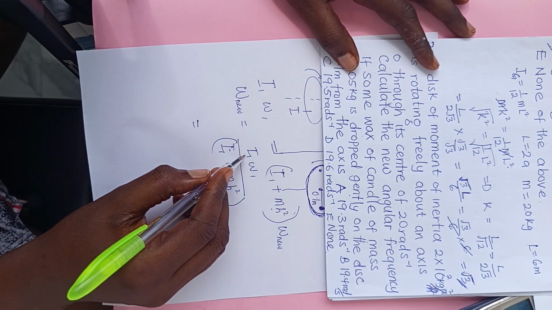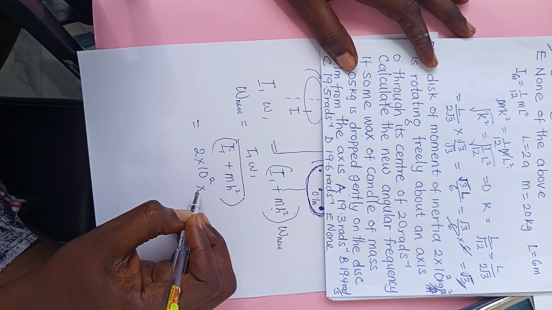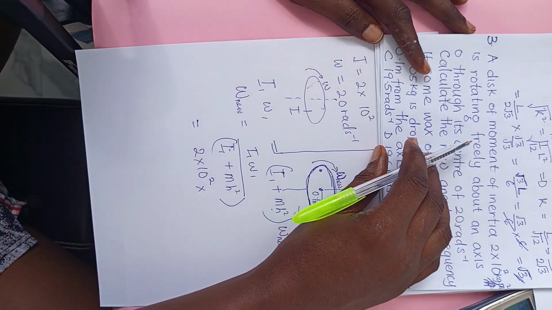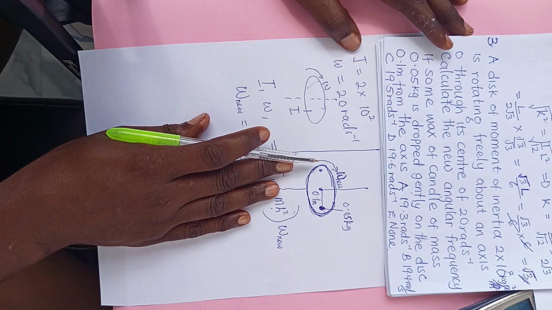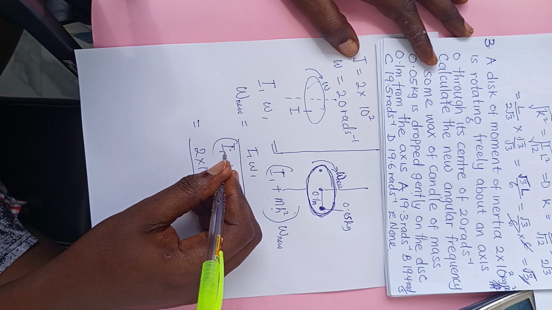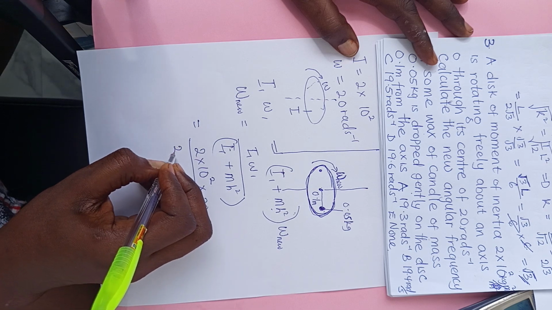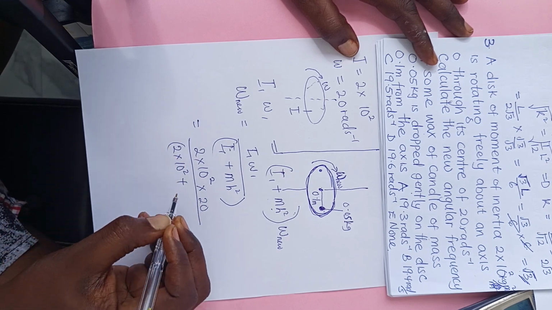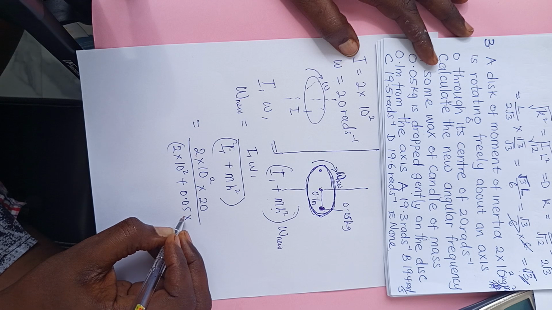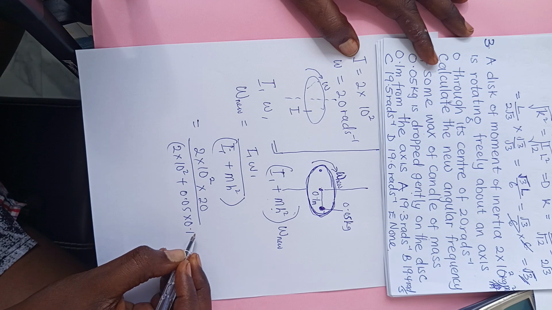Let's substitute everything inside. So we are going to have I1 is 2 times 10 to the power 2, times the initial angular velocity that the disc was moving with, which they gave us as 20. So times 20 divided by the moment of inertia of the disc, which is 2 times 10 to the power 2, plus the mass 0.05 times the distance from here to this place, 0.1 squared.